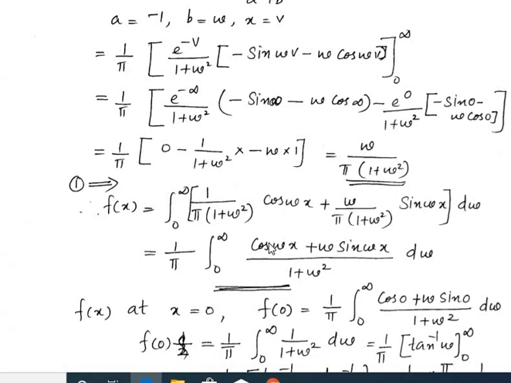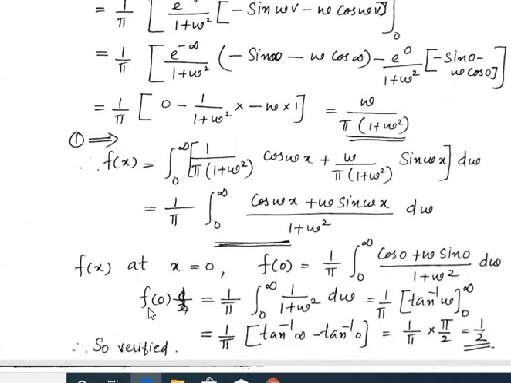So in this question, there is a further part. The question is to verify the function value at the point 0, whether it is correct or not. So we have to find the value at x equal to 0. That is, we write f(x) at x equal to 0. f of 0 is equal to 1 by pi integral 0 to infinity of cos 0 plus omega sin 0 by 1 plus omega square d omega. So f of 0 is 1 by pi integral 0 to infinity, cos 0 is 1, that is 1 by 1 plus omega square d omega.